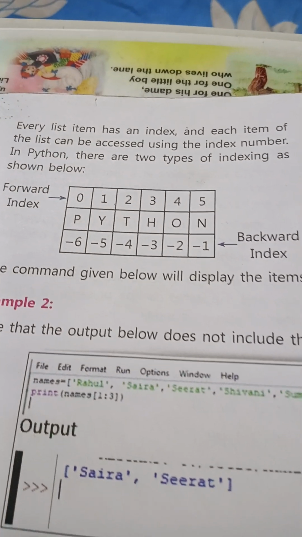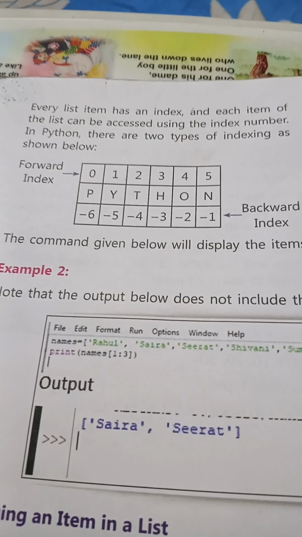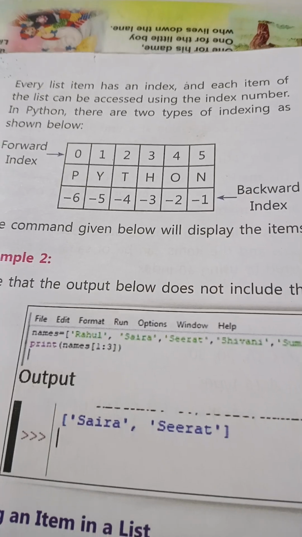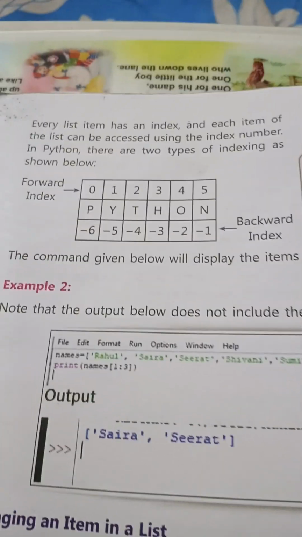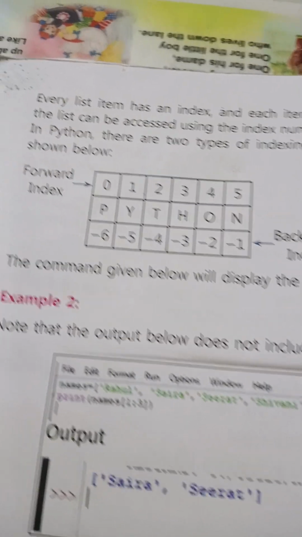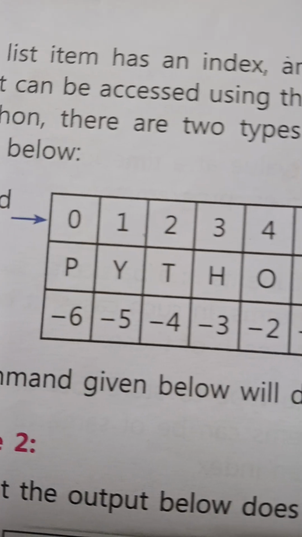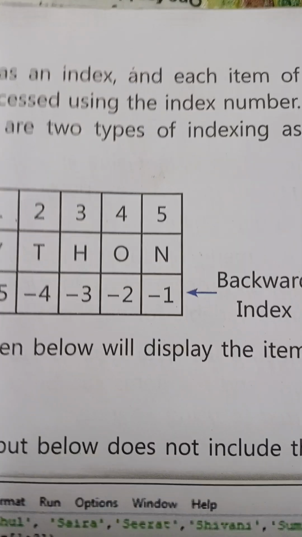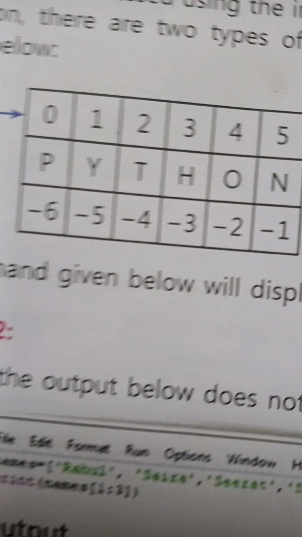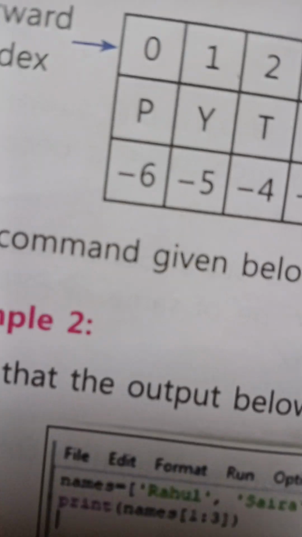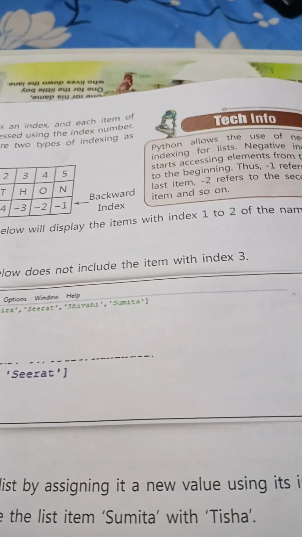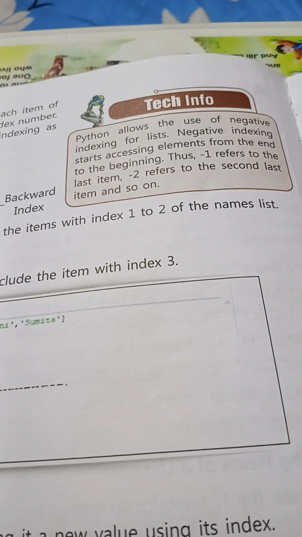Every list item has an index, and each item of the list can be accessed using the index number. In Python, there are two types of indexing as shown below. One is forward index and one is backward index. Forward index starts from 0, 1, 2, 3, 4, 5, and backward index starts from -1, -2, -3, -4, -5 and -6. The command given below will display the items with index 1 to 2 of the names list.